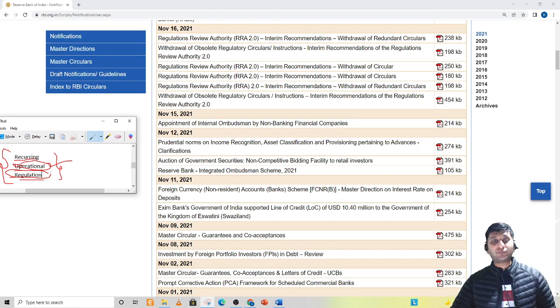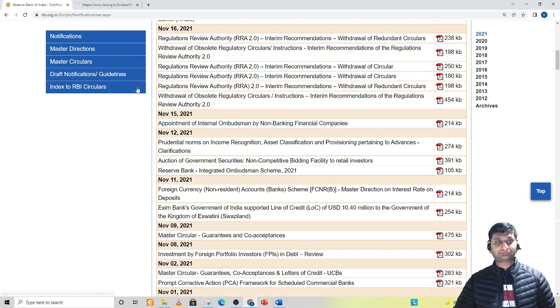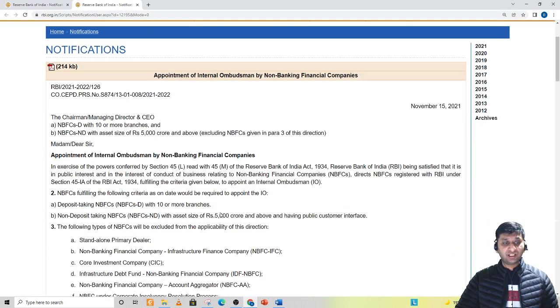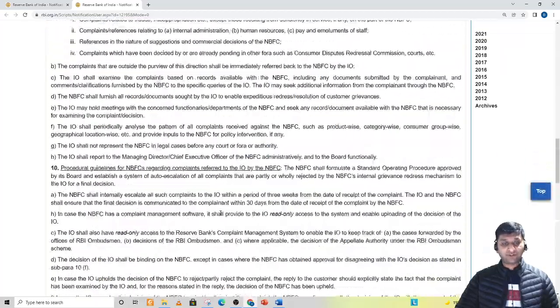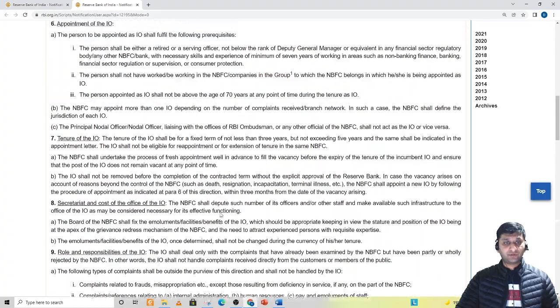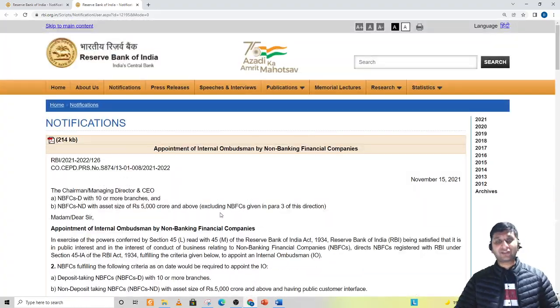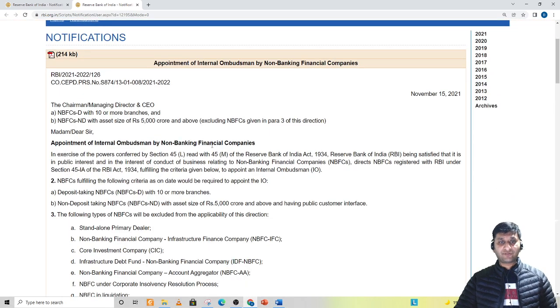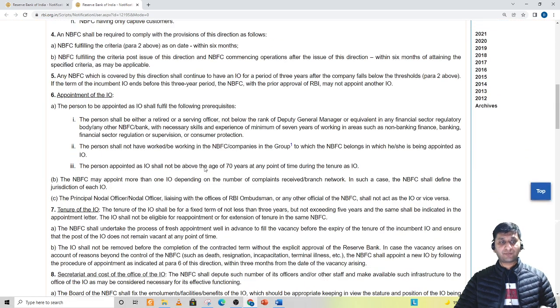Now the next important point is how to read. Now let me take this appointment of internal ombudsman by non-banking financial companies. I open this notification, right? And if I go through this notification, this seems to be really, really big to me. So how can I read this in less time? See, our first priority should be to read the notification from its original source, that is RBI website.